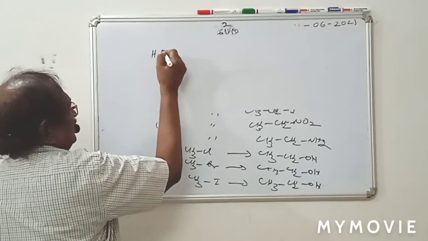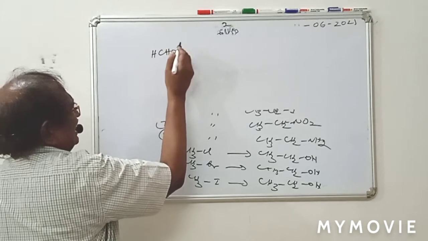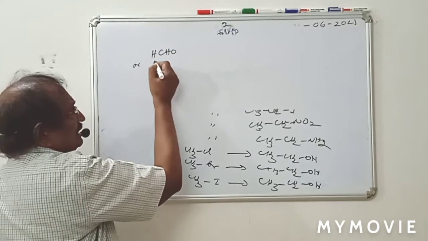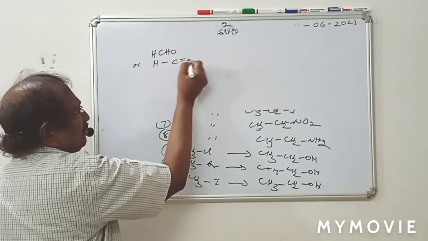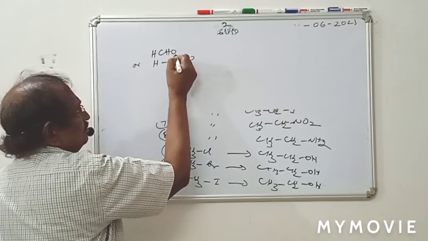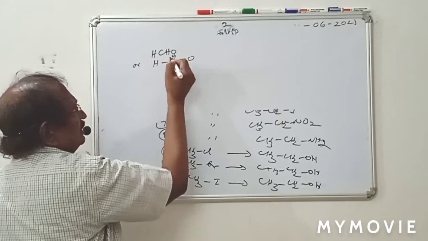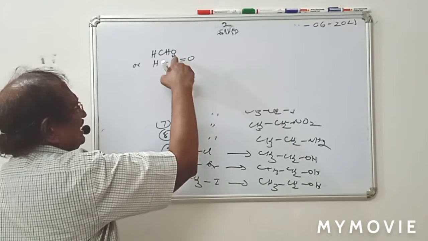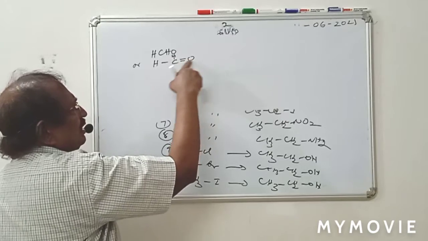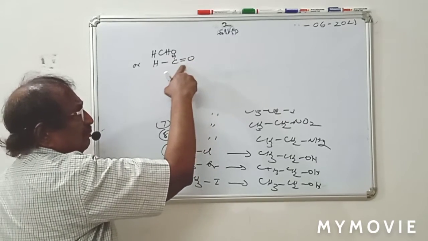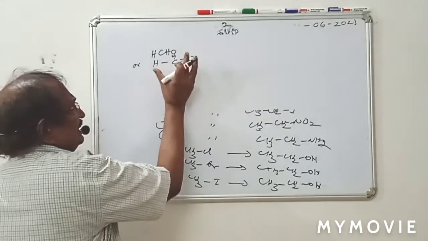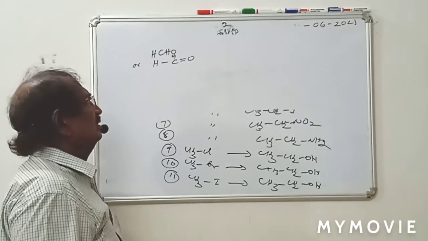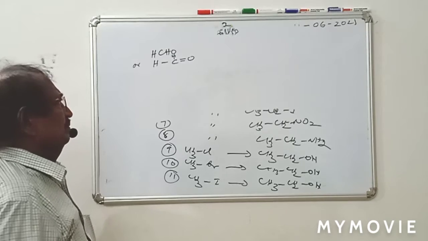First, methanal, HCHO. If you write bond structures, H-C double bond O-H. See, this is the bond structure of methanal: H single bond C single bond H, double bond O. Because oxygen valency is 2, therefore you write a double bond. The condensed form is HCHO. Methanal or formaldehyde, trivial name.